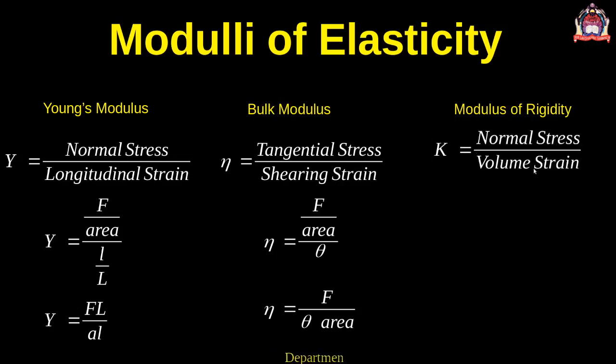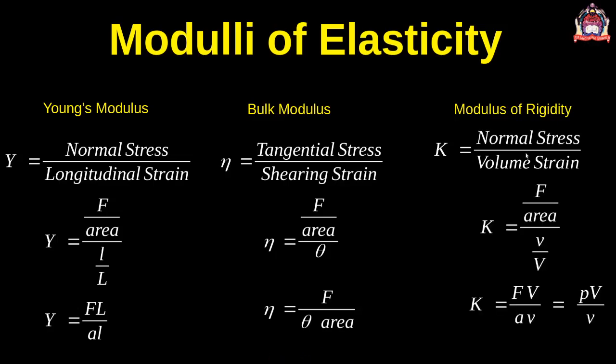The bulk modulus is the normal stress divided by the volume strain. The normal stress is nothing but the force per unit area, and the volume strain is small v by capital V. So we get B equal to P V by small v, where P is the change in pressure. If we take the reciprocal, that is the compressibility. So this is the basic introduction to elasticity, stress, strain, Hooke's law, and the moduli of elasticity.